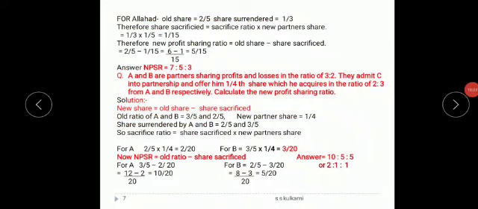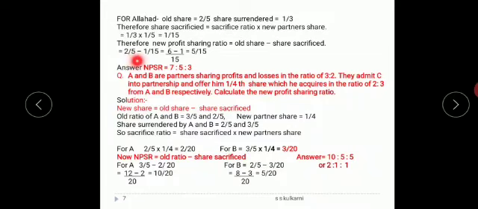Now for Ahlad, how am I going to calculate? See, for Ahlad it is 2/5 and he has given 1/3 of his share. So I will calculate the sacrifice ratio: sacrifice ratio into new partner share, 1/3 into 1/5 gives me 1/15 itself. Now I will see the new profit sharing ratio.